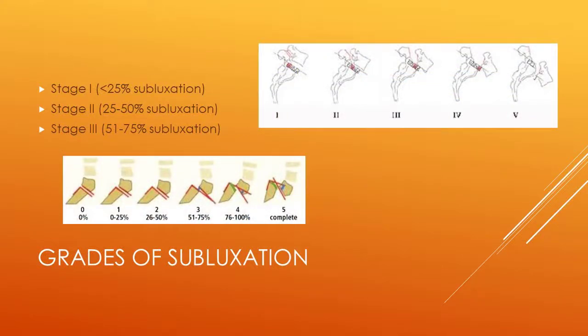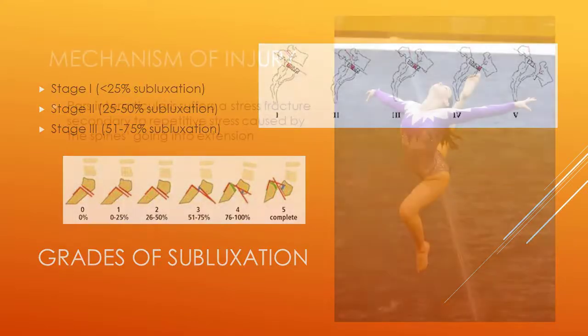There is a grading of spondylolisthesis based on the extent of subluxation, graded stage 1 to stage 5. You can see here that in stage 1 and 2, we have up to a 50% subluxation. In stage 1 and stage 2, the athlete may continue with activity as long as pain and symptoms allow. Stage 3 often requires removal from activity and surgical management for stabilization, which obviously would also be required for stages 4 and 5.